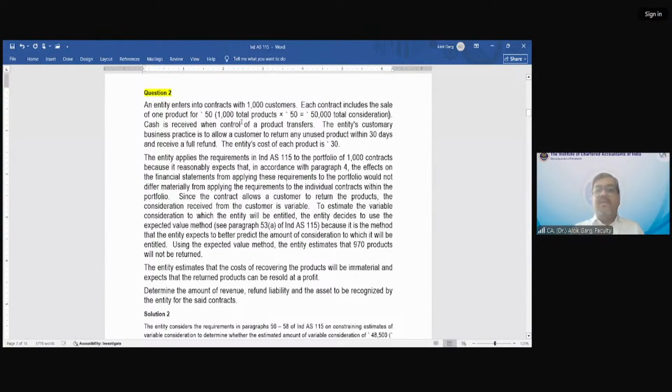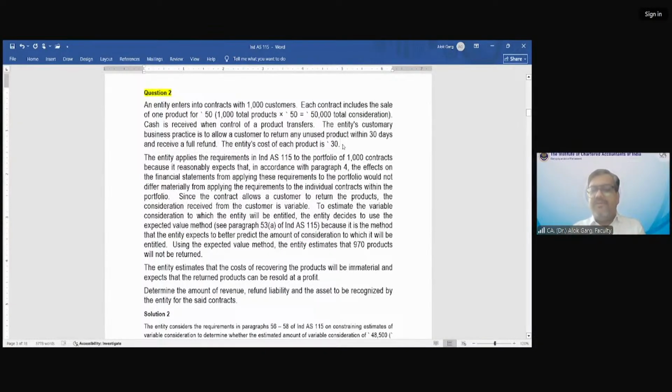Cash is received when control of a product will transfer. So when the goods will be transferred, the control of the product will be transferred to the customer. The entity's customary business practice is to allow a customer to return any unused product within 30 days and receive a full refund. The entity's cost of each product is rupees 30.